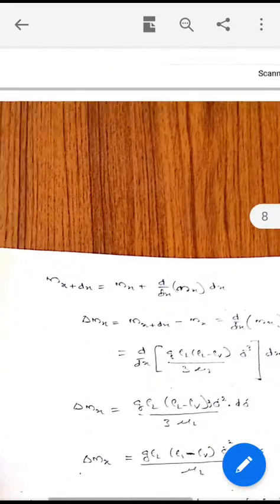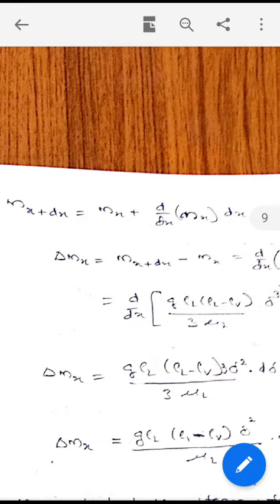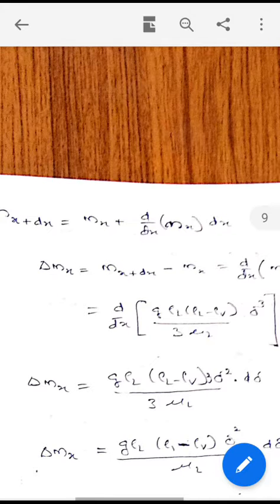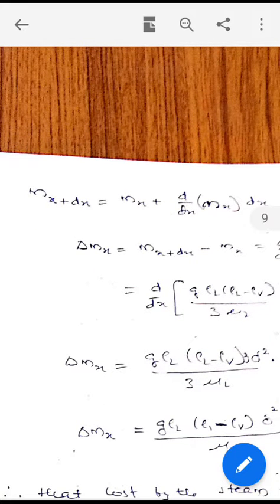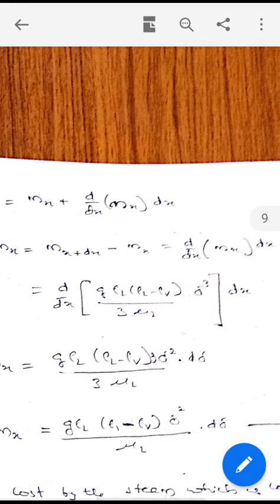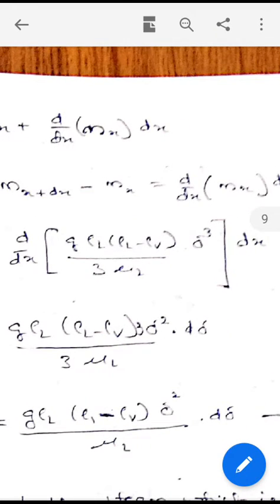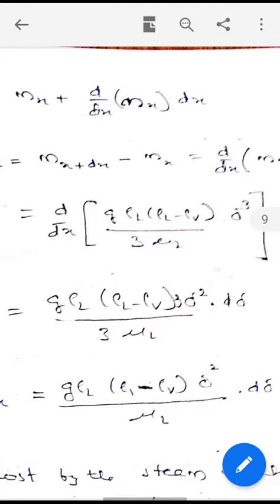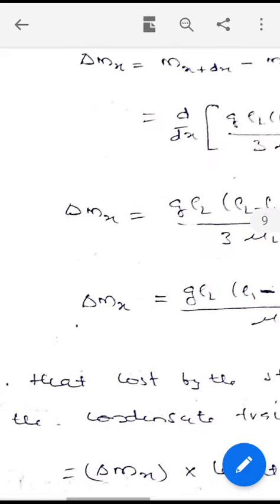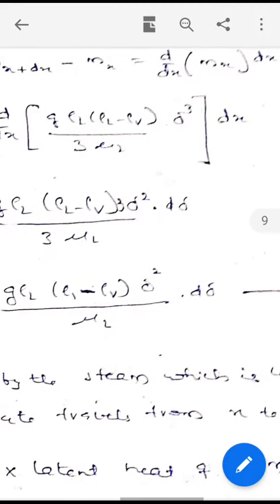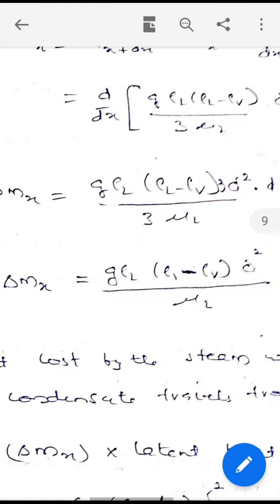Then mx plus delta x, I have told you, is the mass of steam leaving the strip in the vertical direction. Mx plus d by dx of mx dx. Delta mx equals mx plus dx minus mx, which gives d by dx of mx dx. Substituting the value of mx from equation 7, you will get d by dx of mx here, and we will get delta mx. Delta mx is the mass of steam flowing through the strip, that is, how much mass of steam is coming in contact with this strip of thickness delta x.